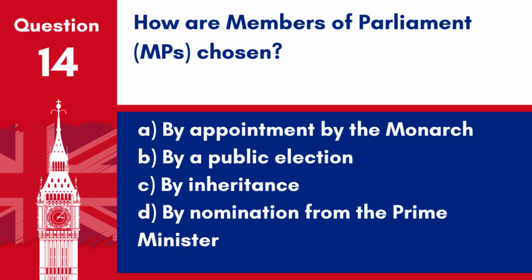Question 14. How are members of Parliament, MPs, chosen? A. By appointment by the monarch. B. By a public election. C. By inheritance. D. By nomination from the Prime Minister. Answer B. By a public election. Members of Parliament are chosen through public elections.